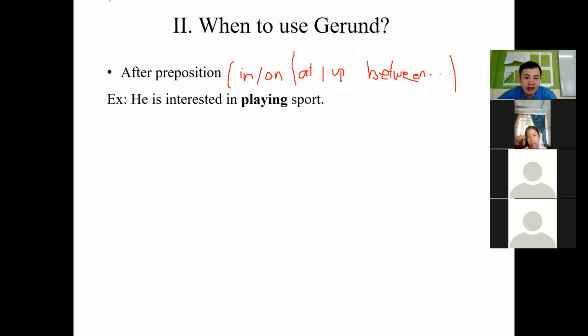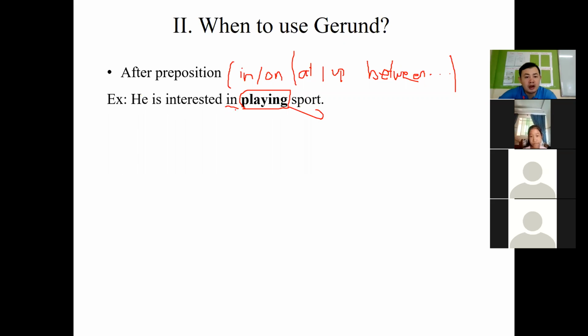So as you can see in the example, he is interested in playing sport. So where is the preposition? In, right? So here in is the preposition. So after the preposition, what do you see? Playing, right? So playing here is the gerund because we use it after the preposition in. He is interested in playing sport.